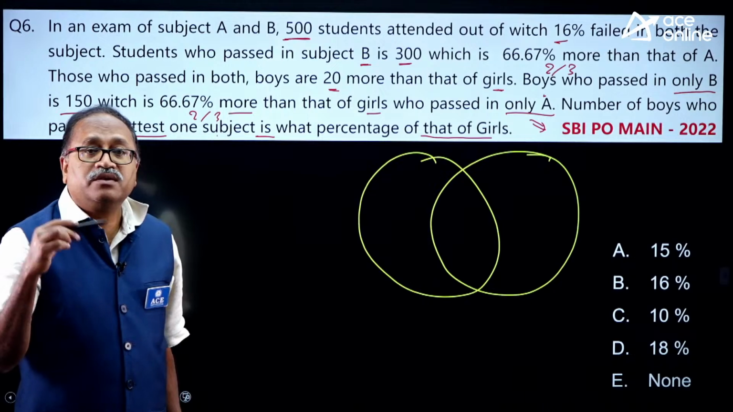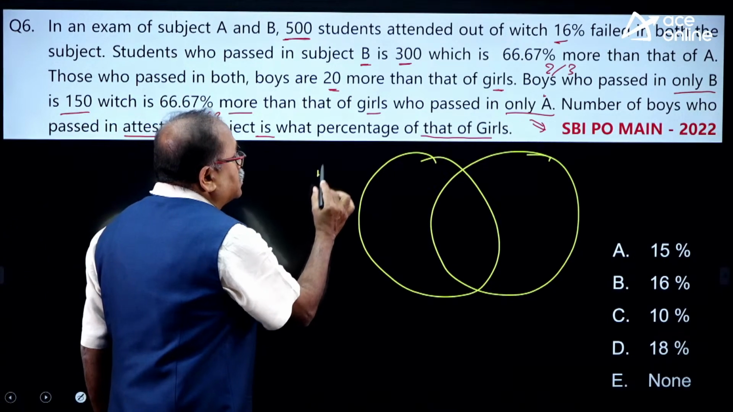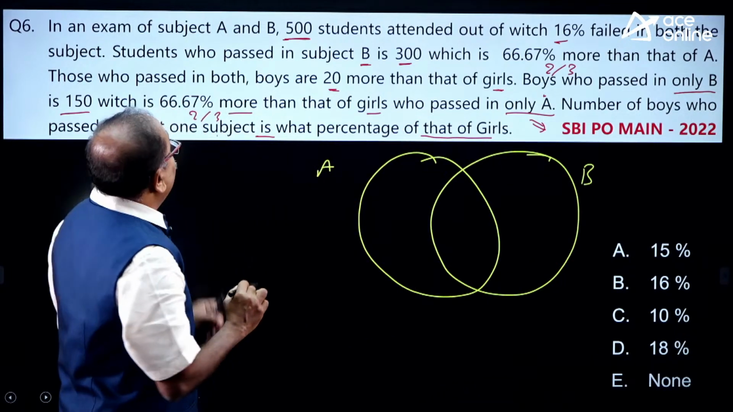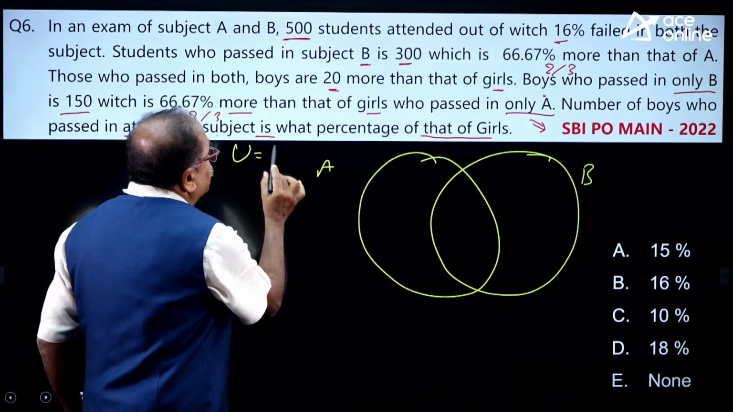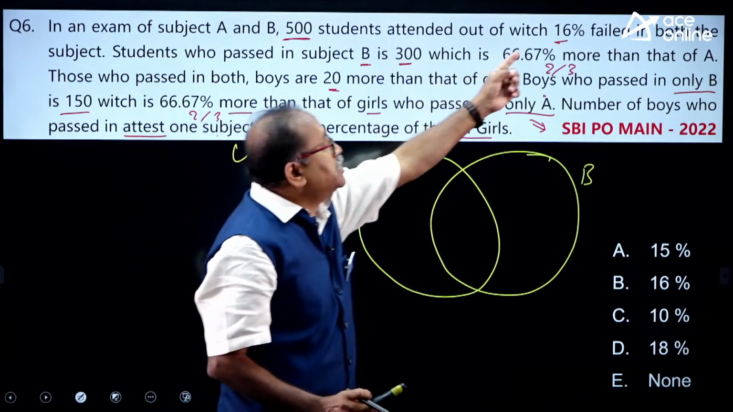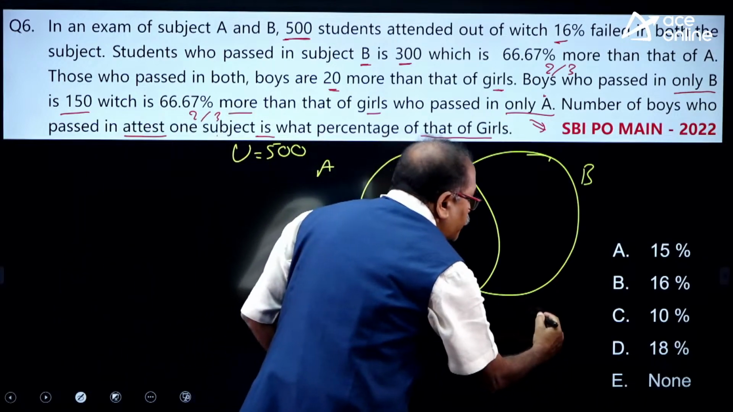Here, if you don't draw the diagram, you will not be able to answer this question. Here subject A and subject B. What is the total number of people? Universal set 500. How many did not pass in any of the subjects? 16%. 16% of 500, which is 80.